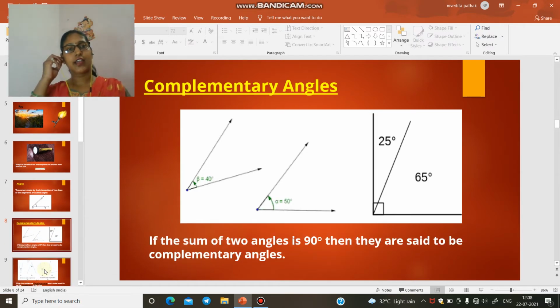Now we understand what a complementary angle is. In this figure, what do you observe? We have two angles, alpha equal to 50 degrees and beta equal to 40 degrees. When we join them, we get their sum equal to 90 degrees. Same as in this figure, we have two angles, 65 degrees and 25 degrees, and when we join them we get 90 degrees. So we can say that if the sum of two angles is 90 degrees, then they are said to be complementary angles.